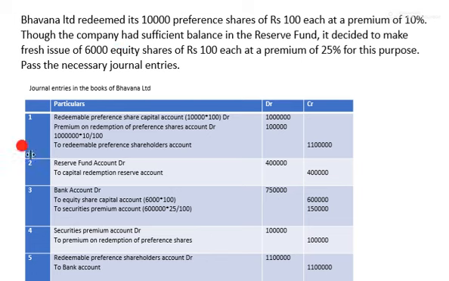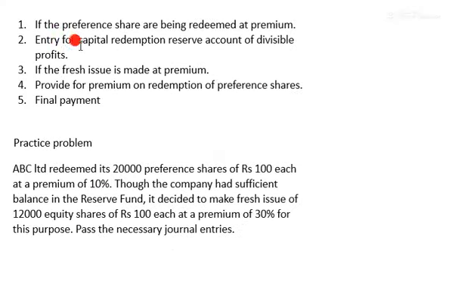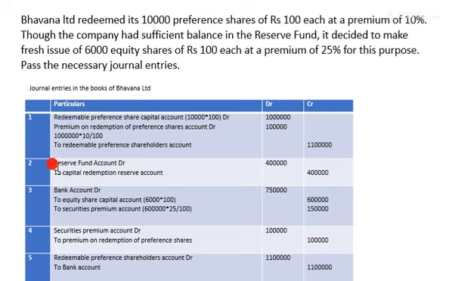Here the entry will be for capital redemption reserve account out of divisible profit, because reserve fund comes under CRR, that is capital redemption reserve. To make payment, 4 lakh they will use in the form of reserve fund, and the remaining 6 lakh they will use in the form of equity share capital account. Reserve Fund Account debit 4 lakh to Capital Redemption Reserve Account 4 lakh.